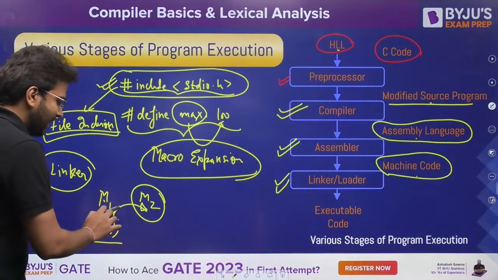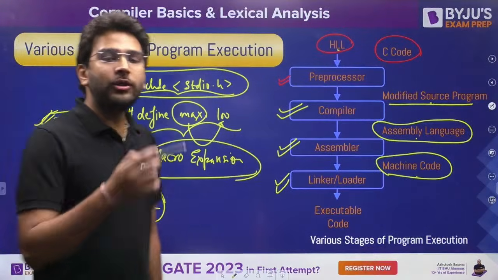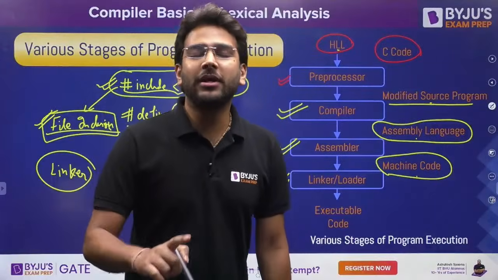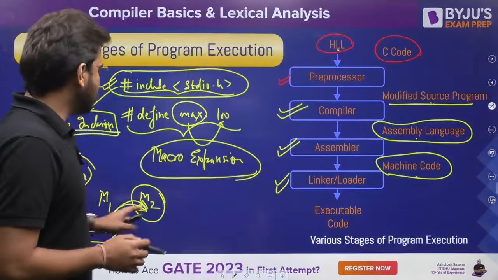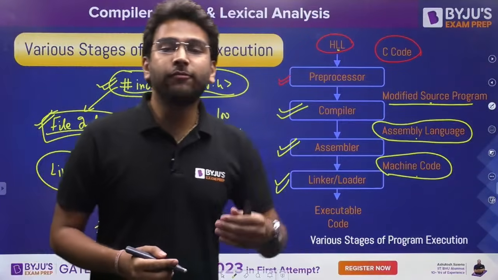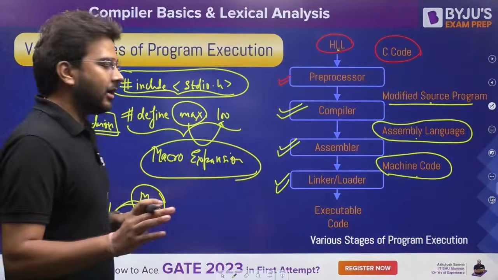So this linking of the function, that means the linking of all the object modules together to form a single module, that will be done by your linker. This is the functionality of linker. So it is going to link all the external, or you can say it is going to resolve all the external references of the program. Clear? Is it clear so far?